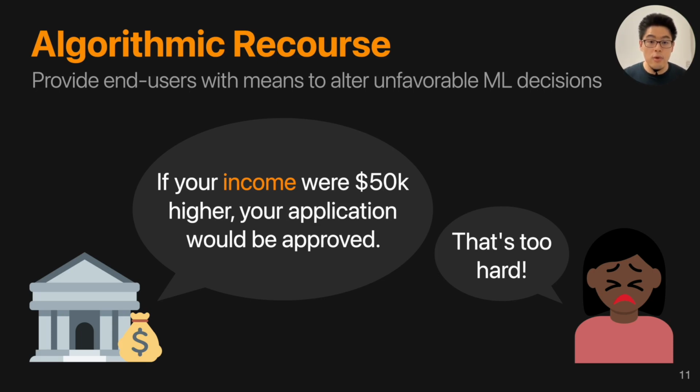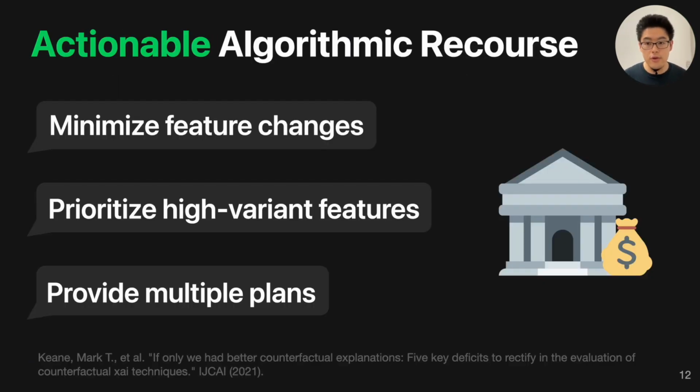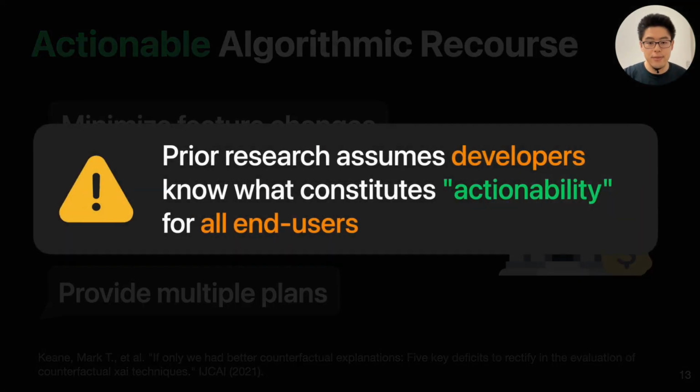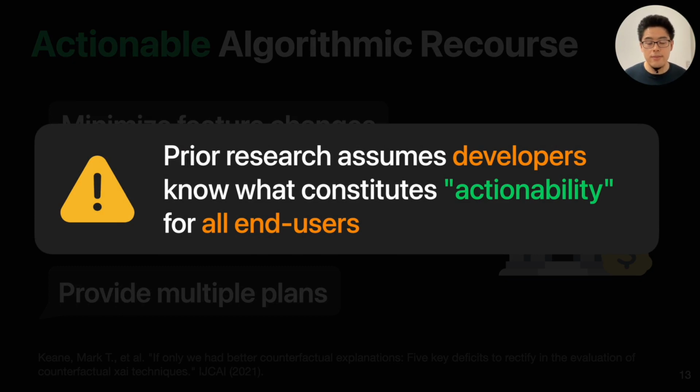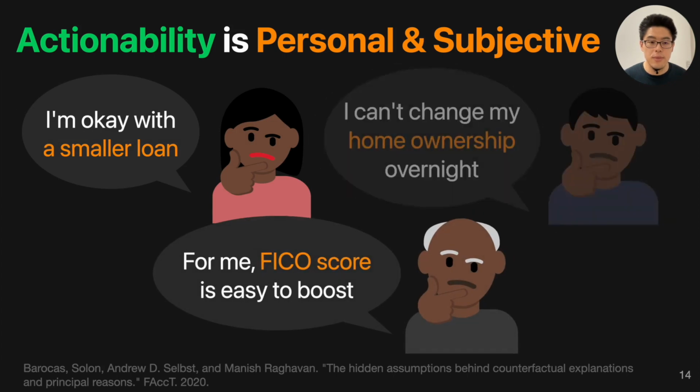To help users gain more helpful recourse plans, recent research has focused on more actionable algorithmic recourse. Researchers propose different techniques such as minimizing the feature changes, prioritizing high-variance features, or providing multiple plans to achieve actionable recourse. However, those researchers assume that developers know what constitutes actionability for all end users, and in practice that is not true. Actionability is personal and subjective.